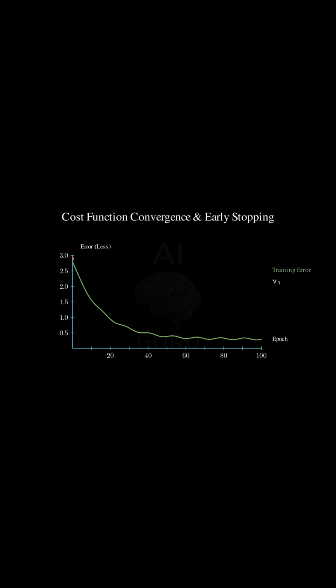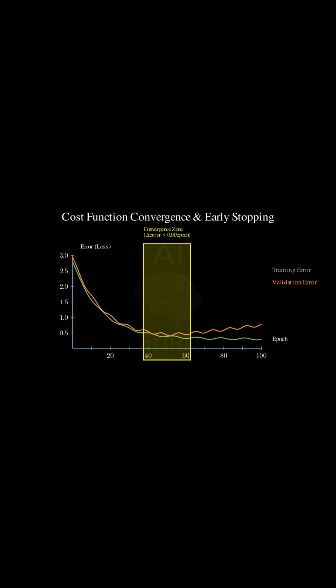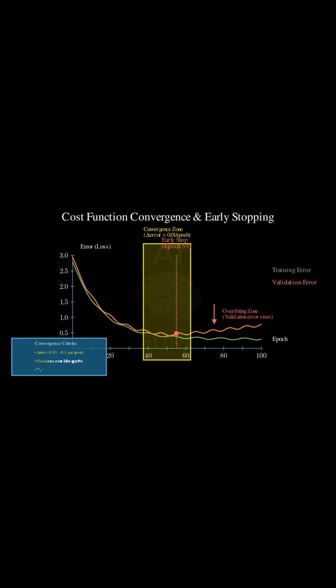What is the alternative, the one that focuses on the error value itself? That's the cost function-based criteria. This focuses on the idea that at a minimum, the cost function is stationary. It's not necessarily 0, but it's not changing much. Convergence is declared when the absolute rate of change in the average squared error per epoch is sufficiently small.